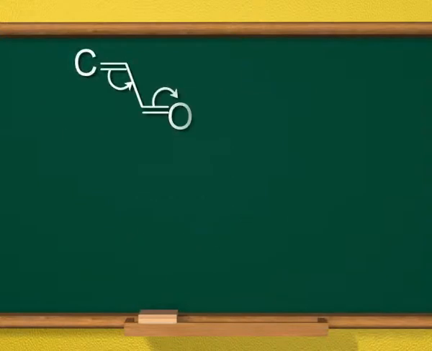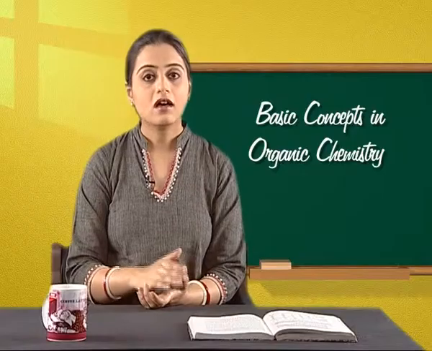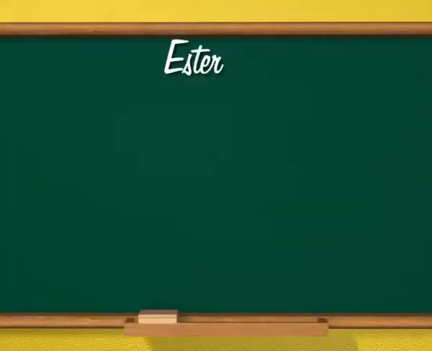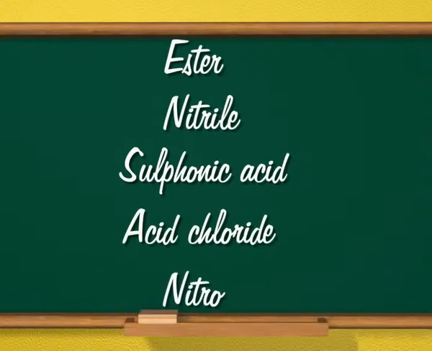Such a group which withdraws electrons from an adjacent group via the pi bonding framework is described as having a minus M effect, the negative sign indicating electron withdrawal. Other groups having this effect include ester, nitrile, sulfonic acid, acid chloride, nitro, etc.